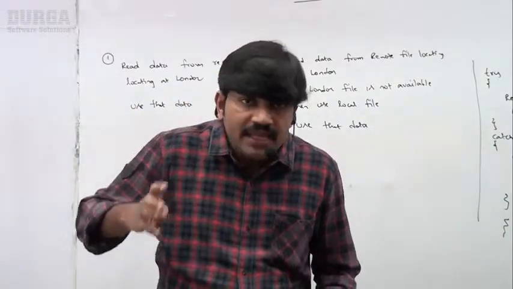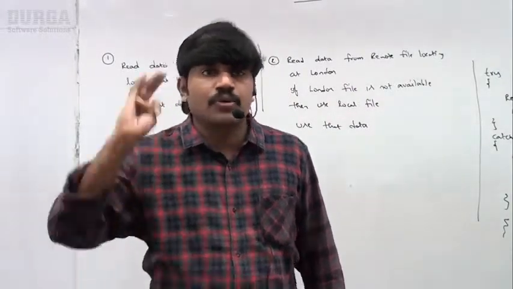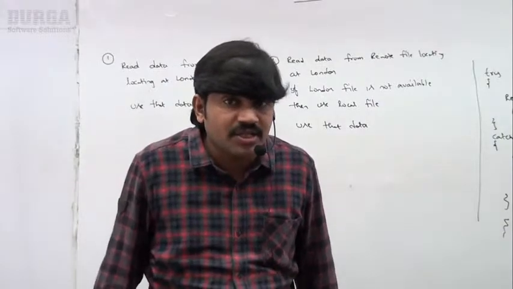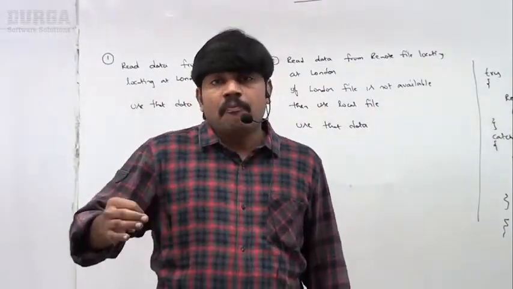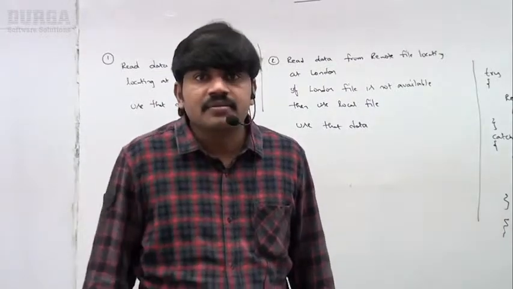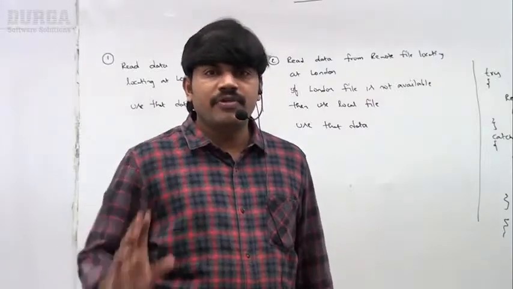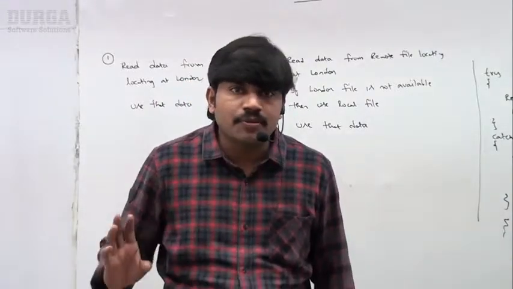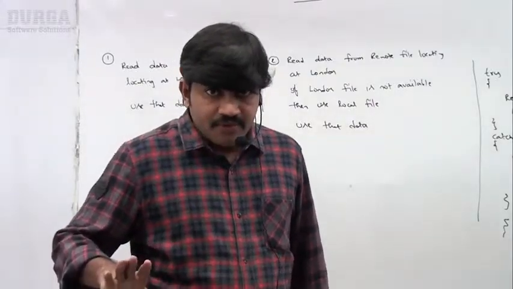What is the main purpose of exception handling? Graceful termination of the program. What is the meaning of exception handling? Defining an alternative way to continue the rest of the program normally. Clear? Introduction. Okay.